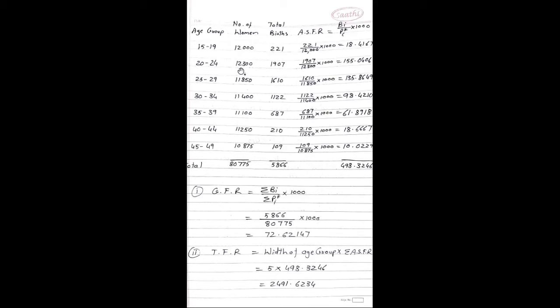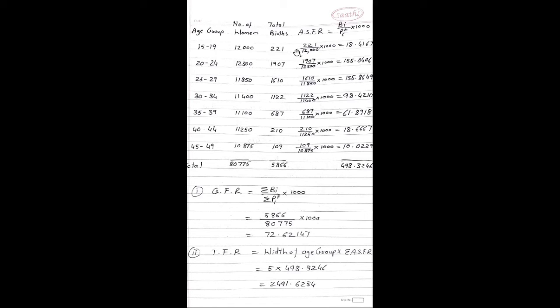plus 12,300 plus 11,850 plus 11,400 plus 11,100 plus 11,250 plus 10,875. The total is 80,775.